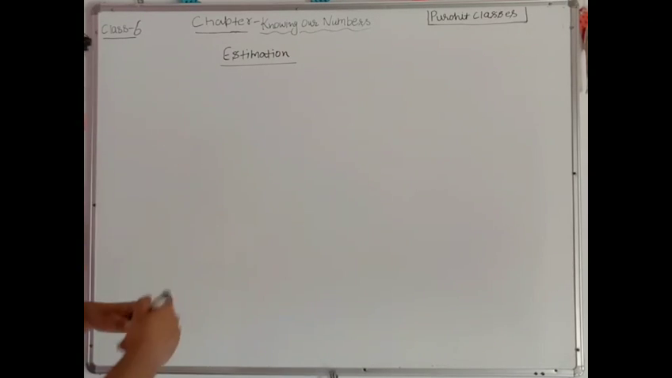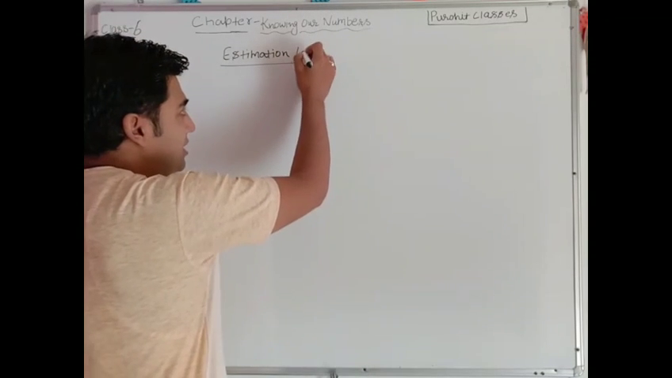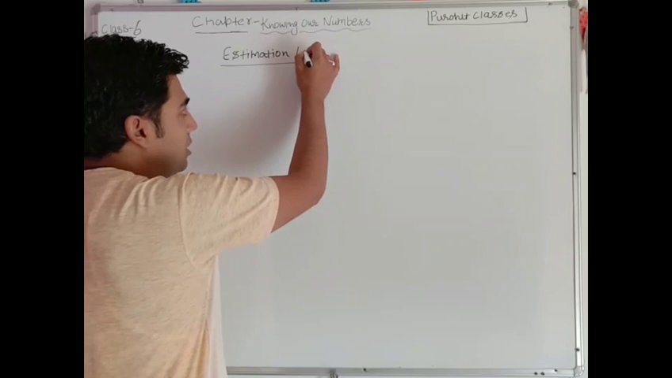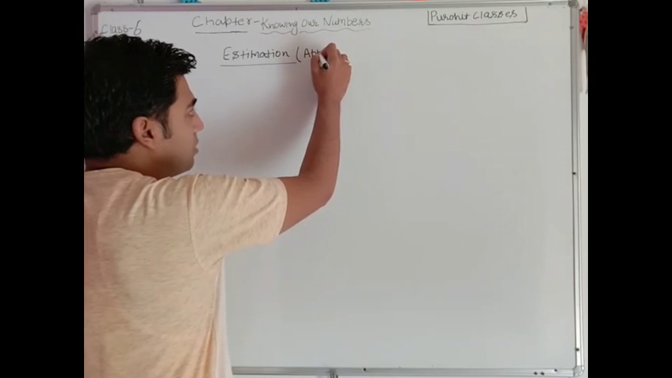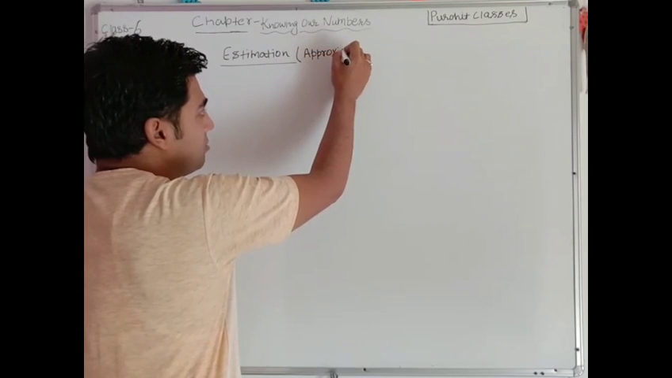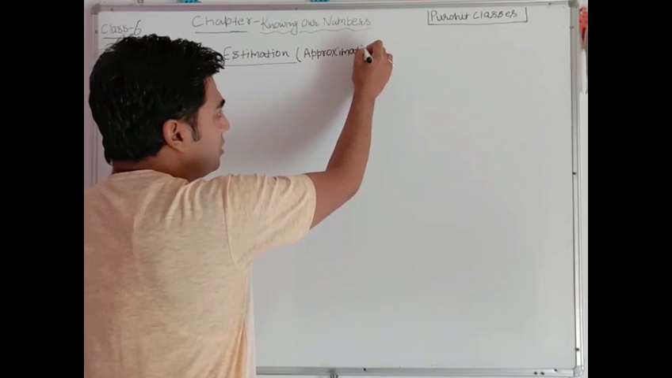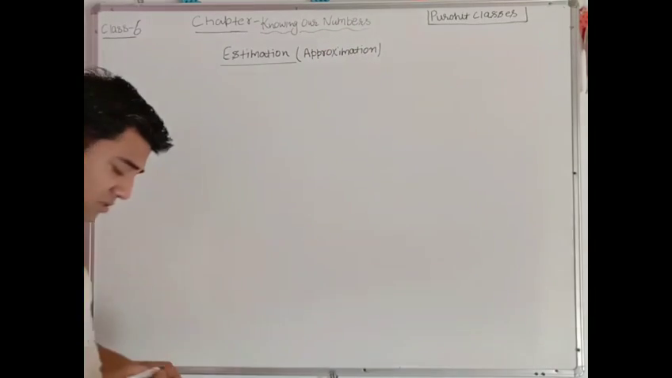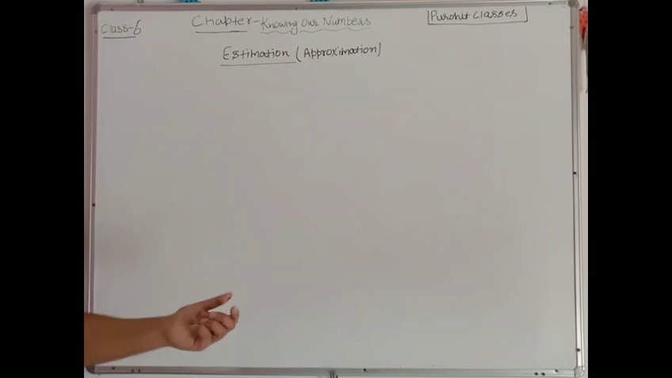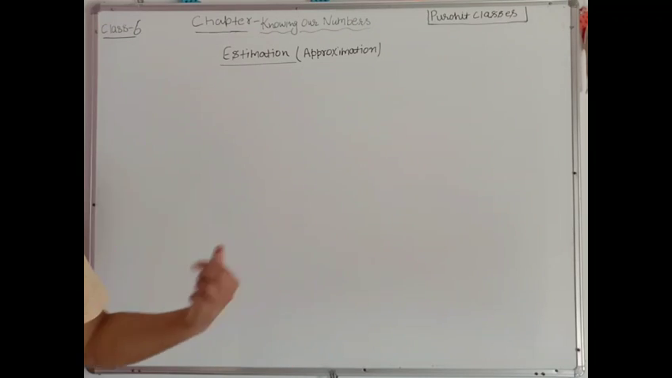Okay, let's see. I'm writing here, it is approximation. Estimation is a process in which we try to find out the value of anything by approximation. Understood? Okay. Let us understand this with the help of an example.